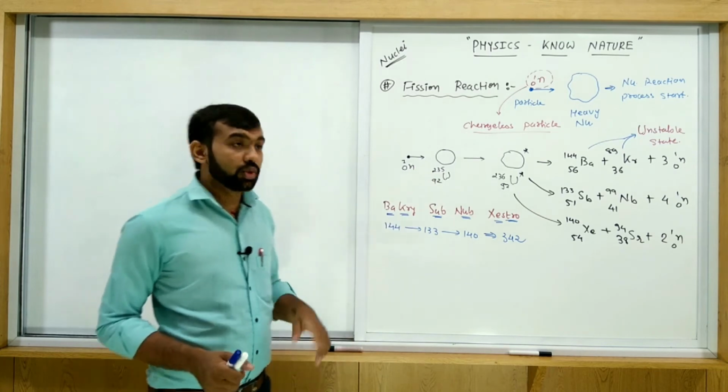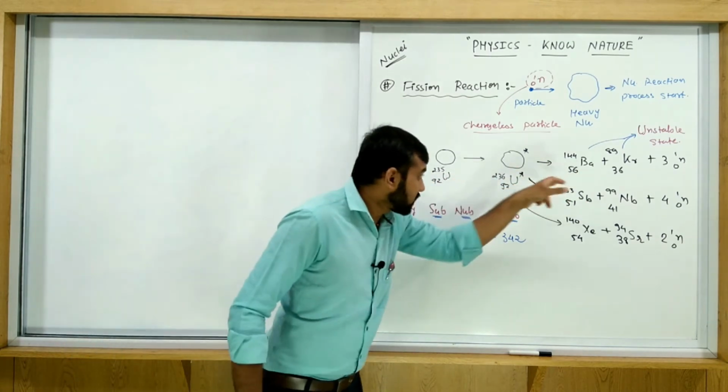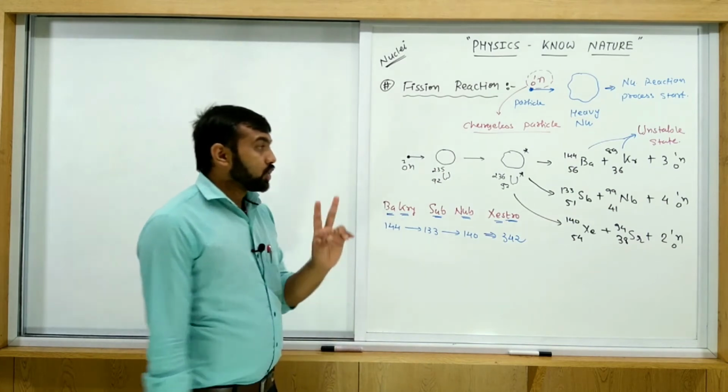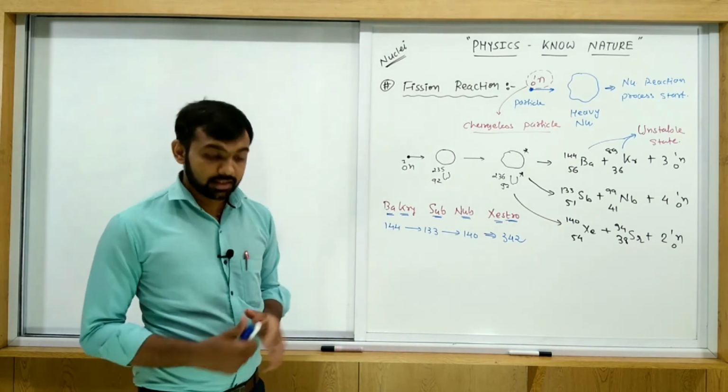During one fission process of uranium 235, how much energy will be released? 200 MeV energy will be released.